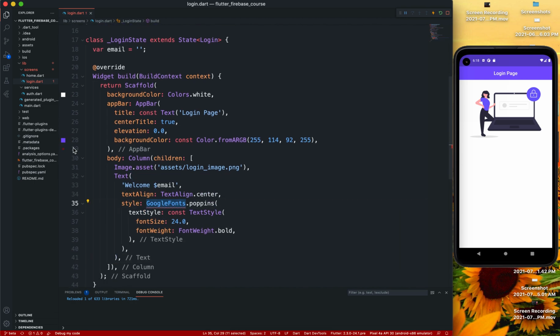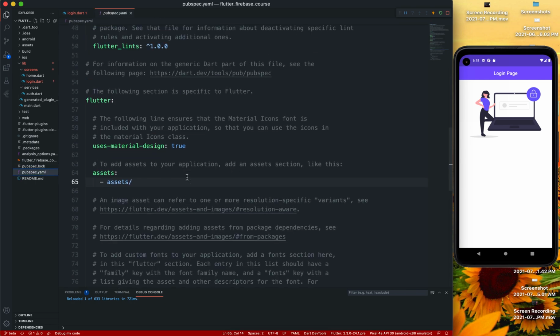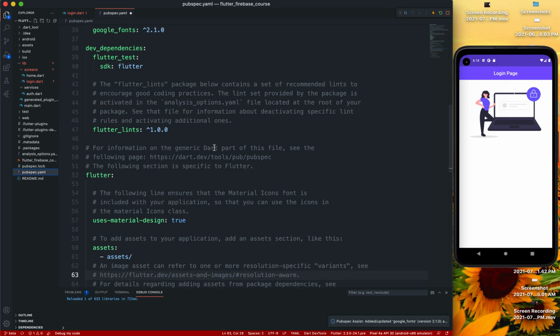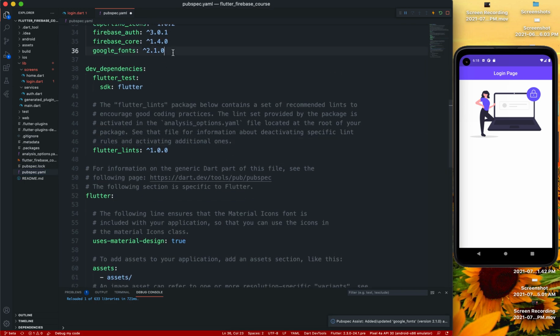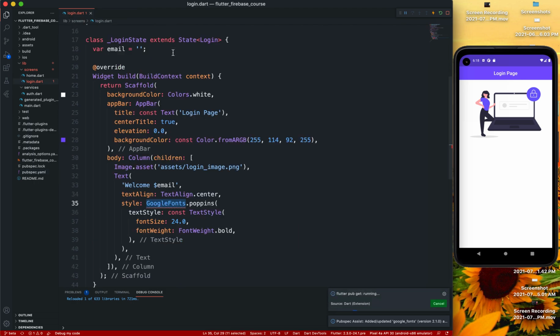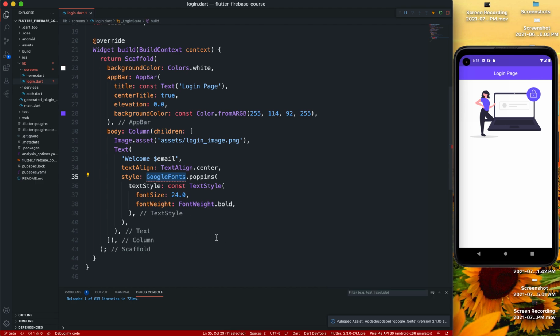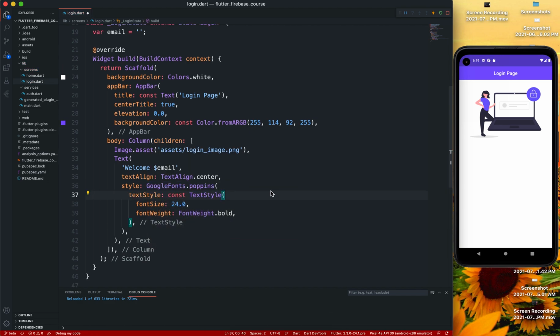then I'm using a Google Fonts package, we'll require that too, so let's just add that to our dependencies. Yep, we have added Google Fonts, we can just save that. Okay, after that we can just import that library.